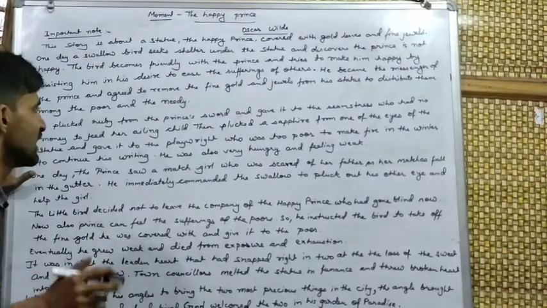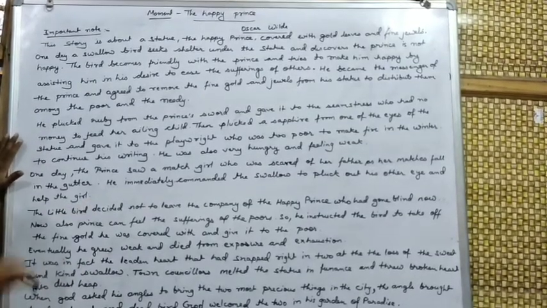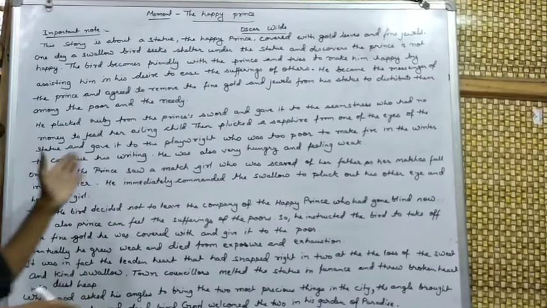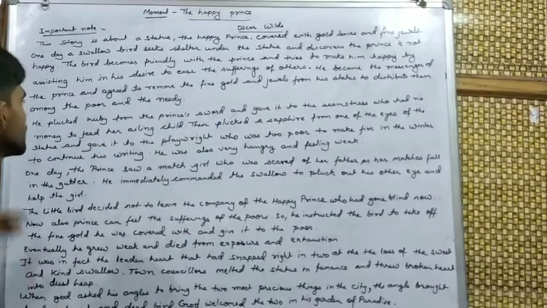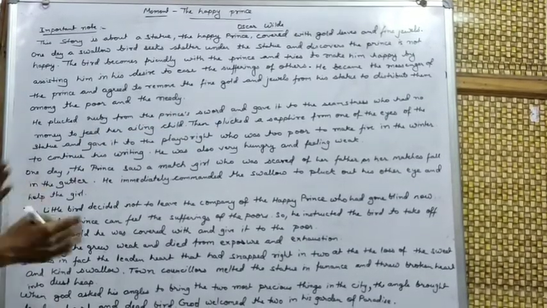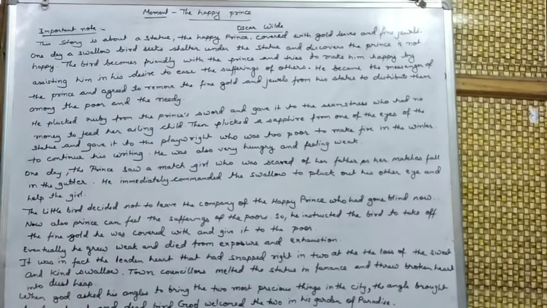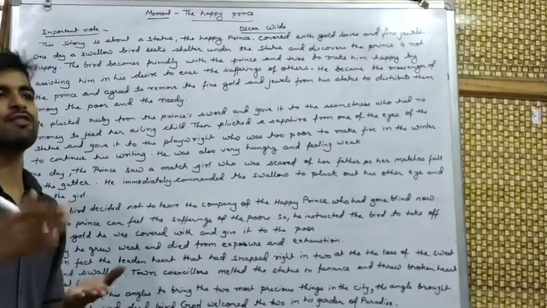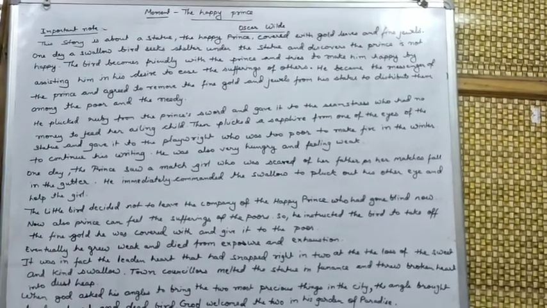So the Prince ordered the swallow to take the ruby from his sword and give it to the seamstress, and the money she will use for feeding her child, and she will be happy.